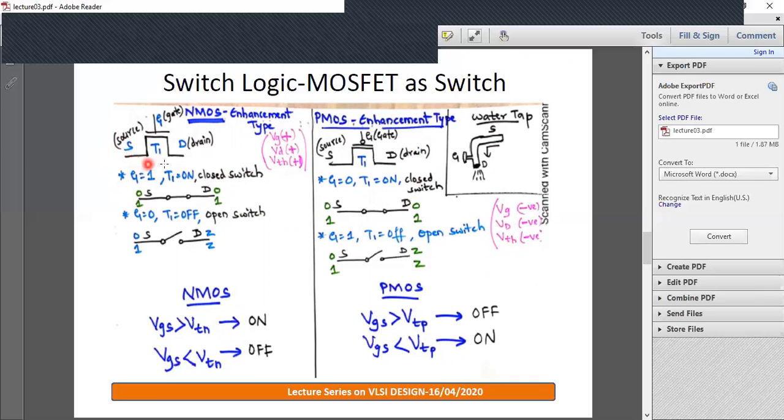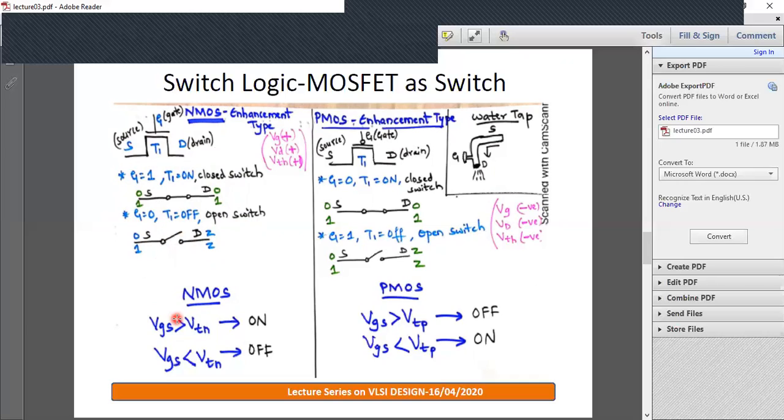So there is a closed path between source and drain. If you pass 0 at source, 0 is available at drain. If you pass logic 1 at source, logic 1 is available at drain. Similarly, if you give gate as 0 for NMOS, this device will be off, so an open switch. Irrespective of the input passed at source, since it is an open switch, we will get high impedance as the output.